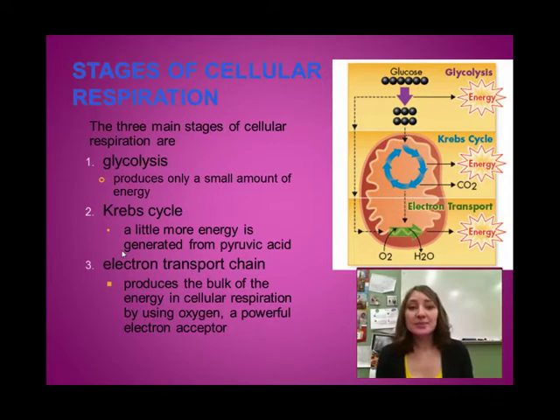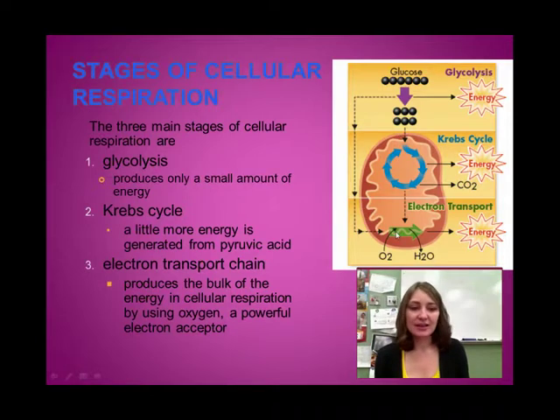There are 3 main steps of cell respiration. This diagram does a great job of showing us the difference. Glycolysis is the first step, and it produces just a small amount of energy, and this happens in the cytoplasm of the cell, so outside of the mitochondria. The Krebs cycle, also known as the citric acid cycle, I like Krebs cycle better because it's easier to say, is where you get a little bit more energy, and this does happen within the mitochondria. You're converting pyruvic acid, which was formed in glycolysis, into other molecules.